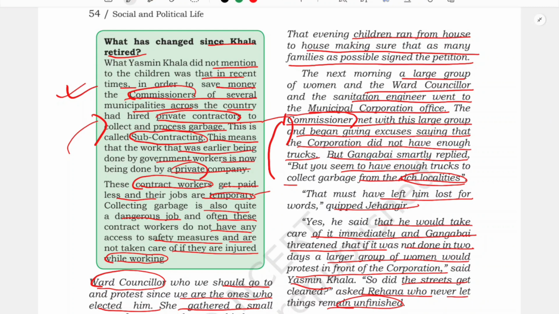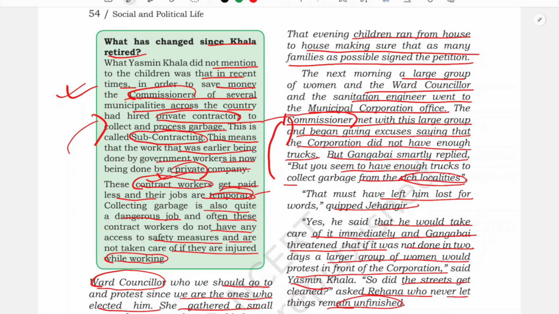If they are injured while collecting the garbage, the government is not responsible for them, because they are temporary contract workers. If this work was done by government employees, as it should be, then the government would be responsible for it. But as they are private workers, the government does not take any kind of responsibility. So this is what Kala was thinking, that in recent times such a thing is happening.